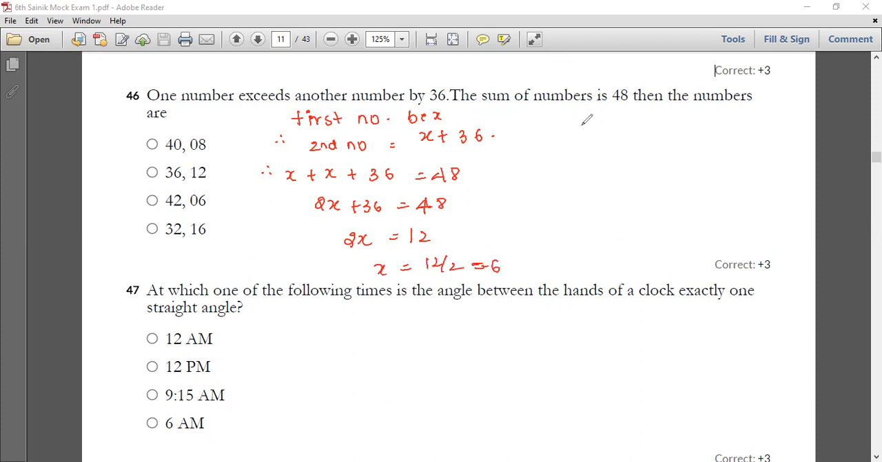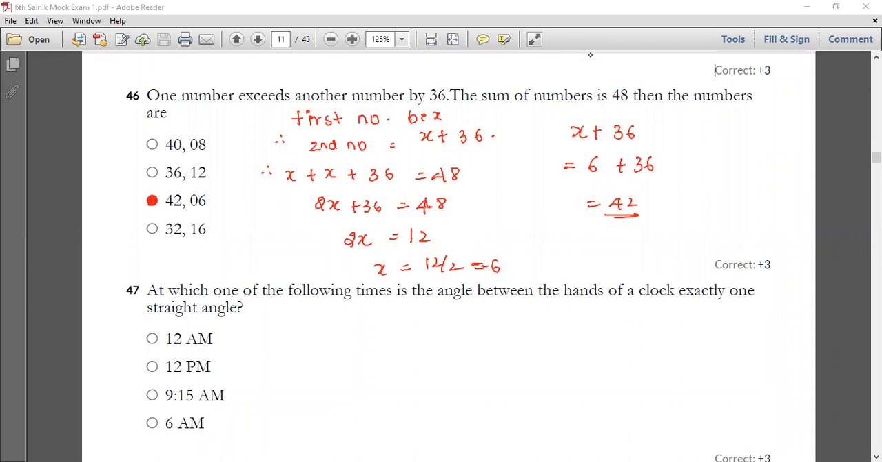So now you got to know the first number. With the help of the first number, we can find the second number, that is x plus 36. That is 6 plus 36, which is 42. So your option C is the correct answer, since your first and second numbers are 42 and 6.